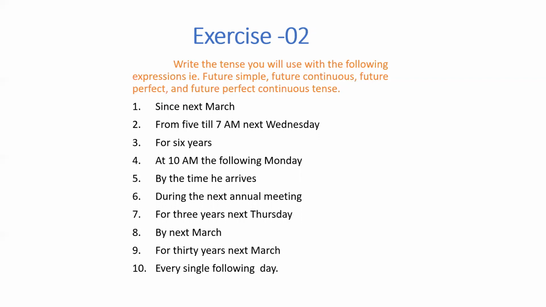Then from 5 till 7 a.m. next Wednesday. So what is it? He will have work there from 5, fixed time. So when do we use the fixed time? In the future perfect. So you can write that. So for 6 years. So what do you think when you have a time period given? Which tense will you use? Future perfect continuous. So that way go on and write down whether it is simple future.